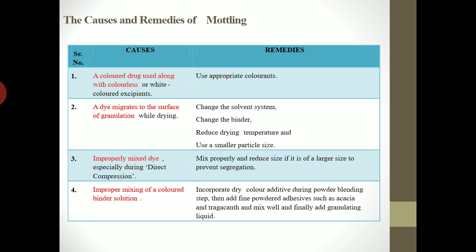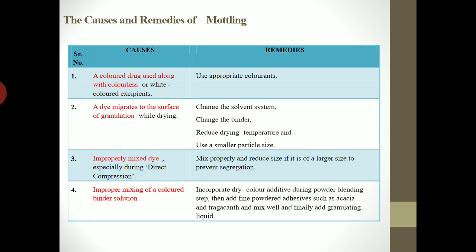The first is that a colored drug is used along with colorless or white excipients. So if the drug is colored and excipients are colorless or white, this problem can occur. The problem can be avoided by using the proper colorant of the same color as the drug. So drug and the colorant should have same color, then the presence of light and dark spots on the surface of tablet can be masked using that colorant which you will add in the formula.